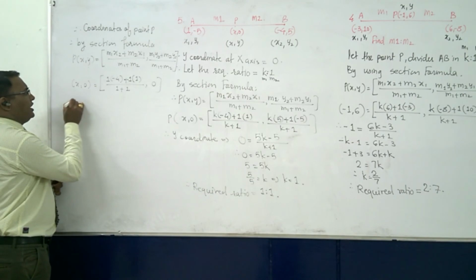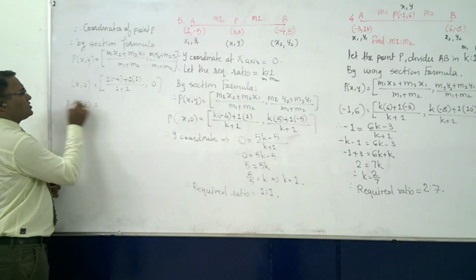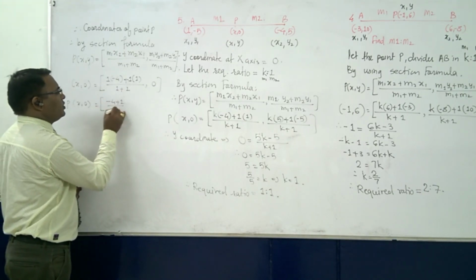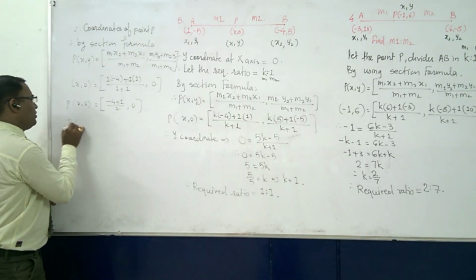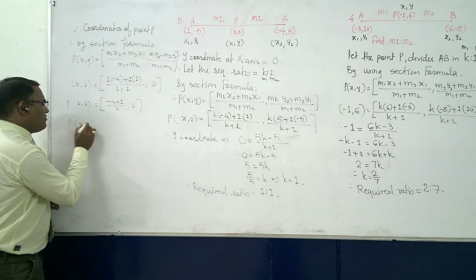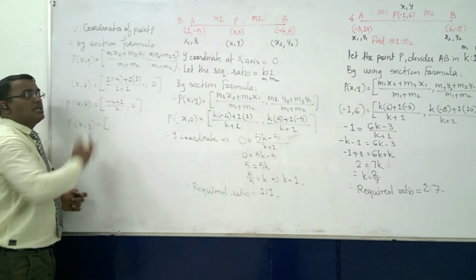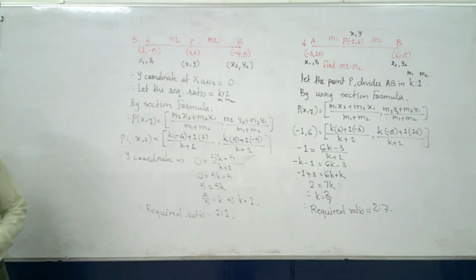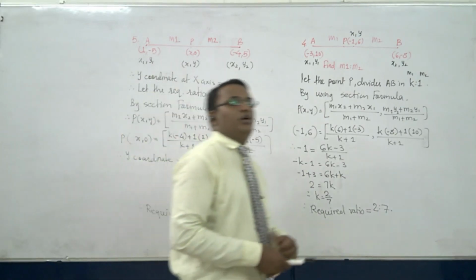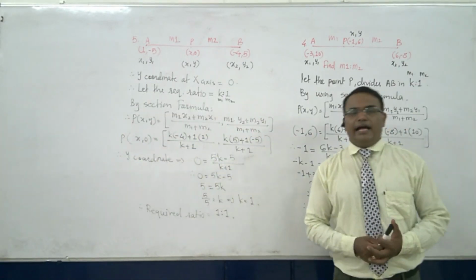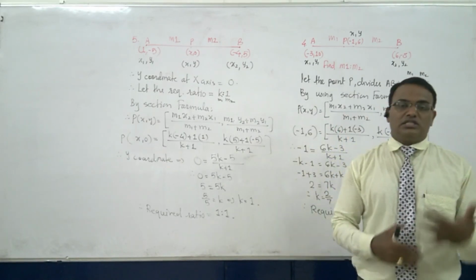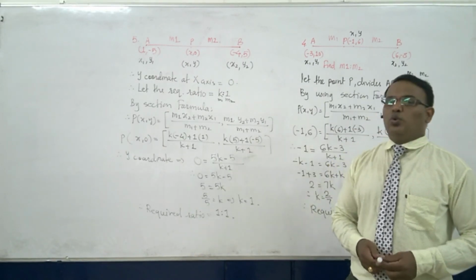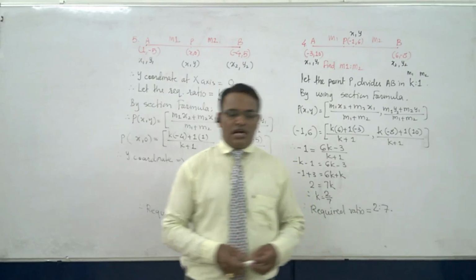So P of x comma 0 can be given as minus 4 plus 1 upon 2 comma 0. Therefore the coordinates of P of x comma y can be given as minus 4 plus 1, which is minus 3 upon 2 comma 0. These are the first 5 sums of exercise number 7.2. We'll take a halt here and very soon we'll meet in the next video with the remaining sums of exercise number 7.2. A quick recap for the 5 sums.